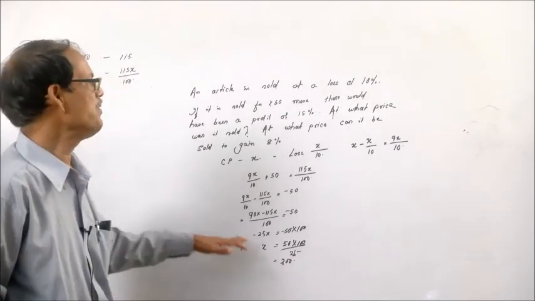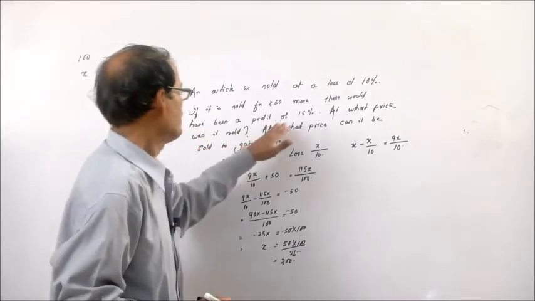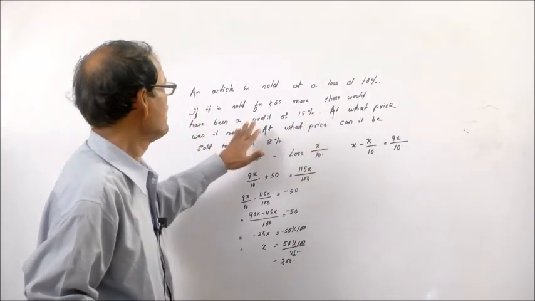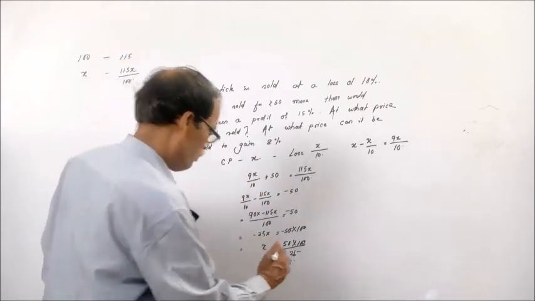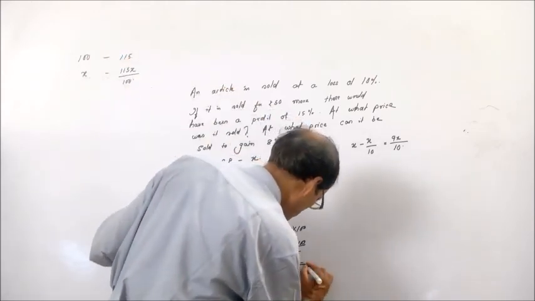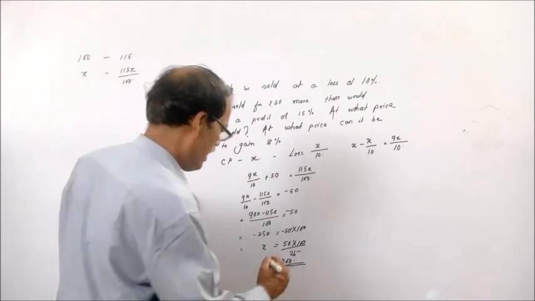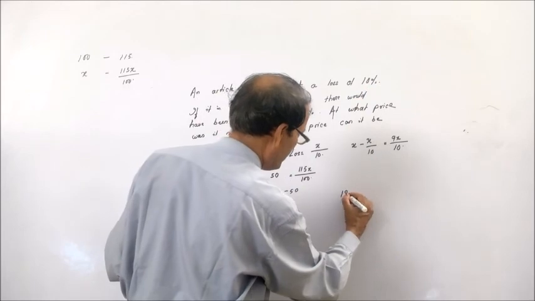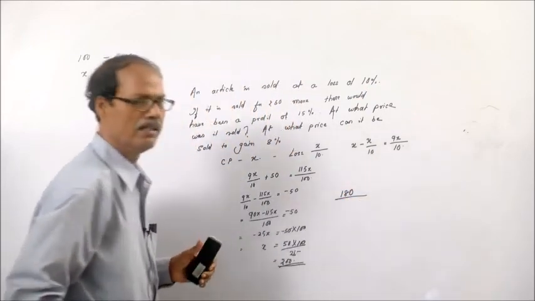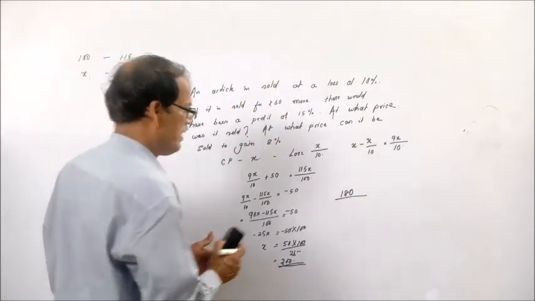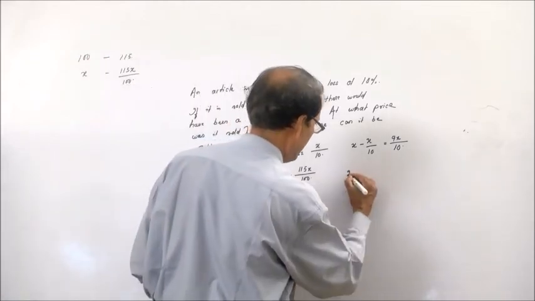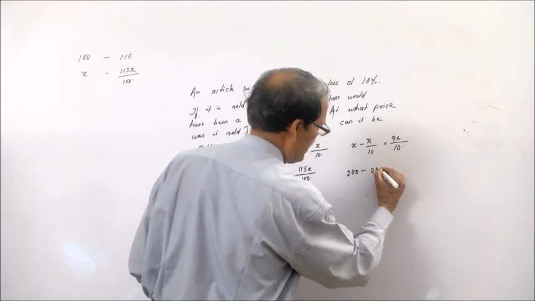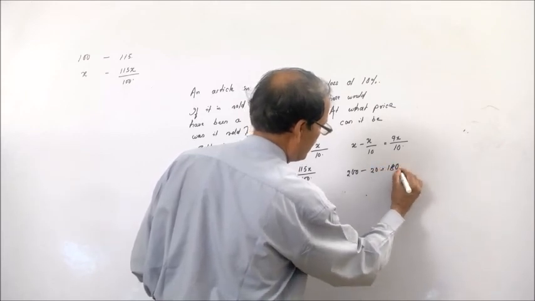The question is, at what price was it sold? The cost price was 200 rupees. Then at what price was it sold? At 10% loss, that means at 180. That is 200 minus 10% of this, that is 20, that is 180.